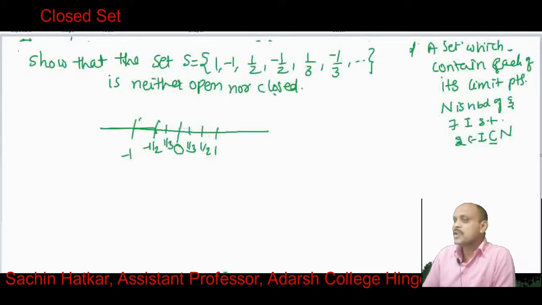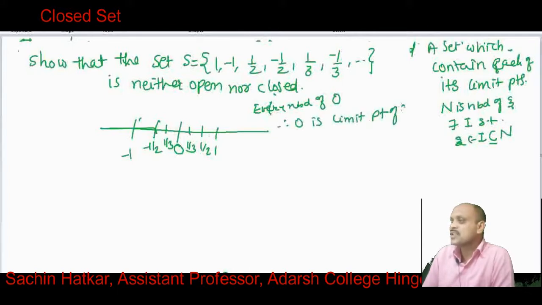So every neighborhood of 0 contains infinitely many points of this set. This shows that 0 is a limit point of S, but 0 is not a member of S, and therefore S is not closed.